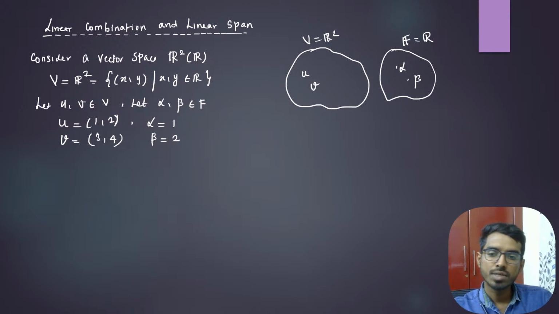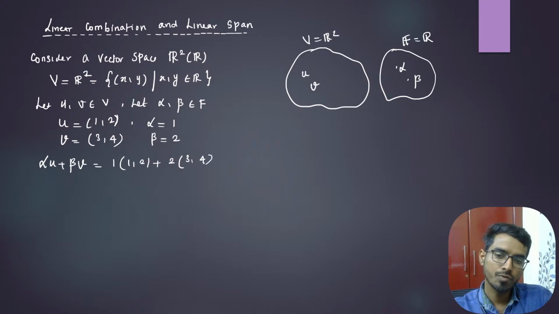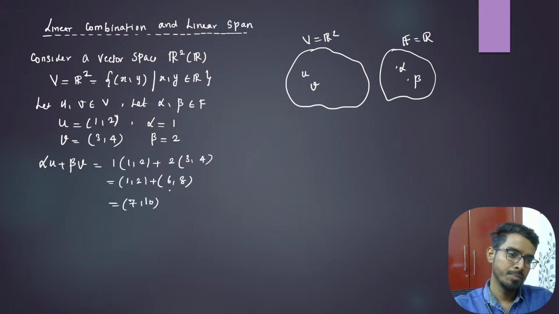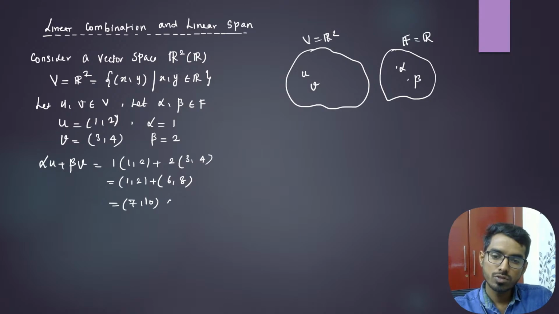Now I'm going to form a new combination, a new vector alpha u plus beta v. Here alpha is 1 and u is 1 comma 2, beta is 2 and v is 3 comma 4. So this will be 1 comma 2 plus 6 comma 8, which is 7 comma 10. You can see this also belongs to V, because V is R2.